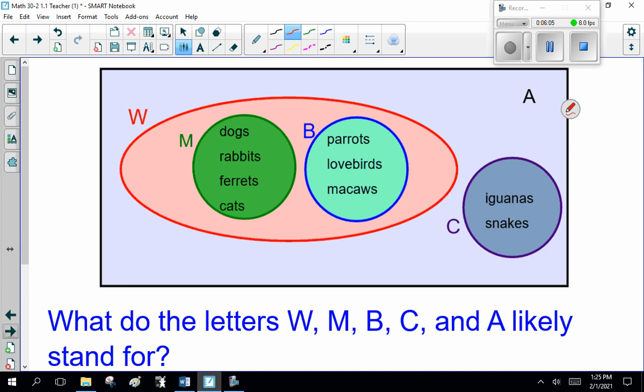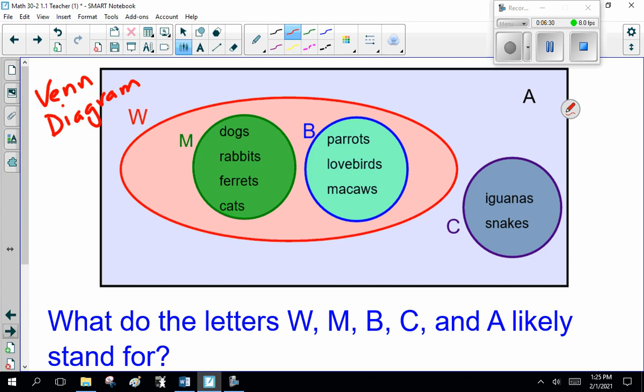So here's an example. We have another Venn diagram. As I said, this is what we call a Venn diagram. Tomorrow or next class, we will spend more time on this. But for the moment, notice it's a nice, neat way to organize information. So, first question, what do the letters W, M, B, C, and A likely stand for?